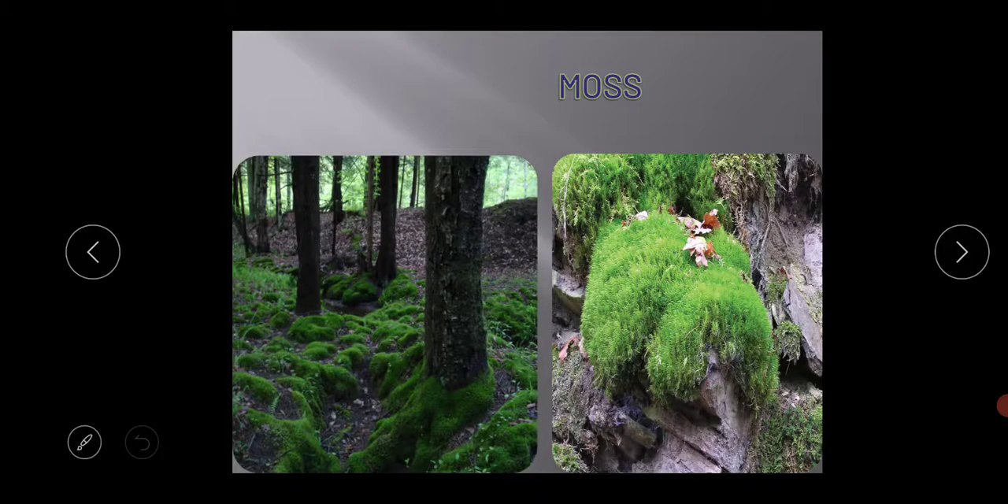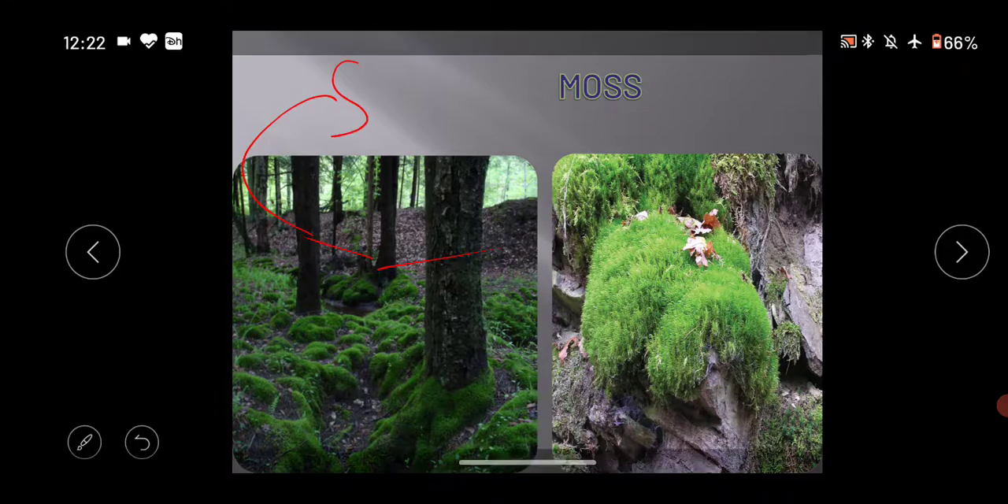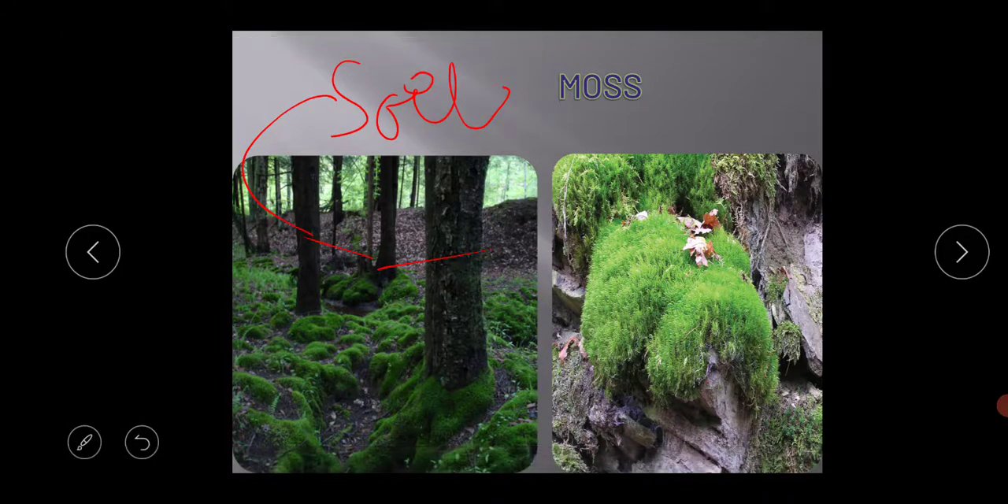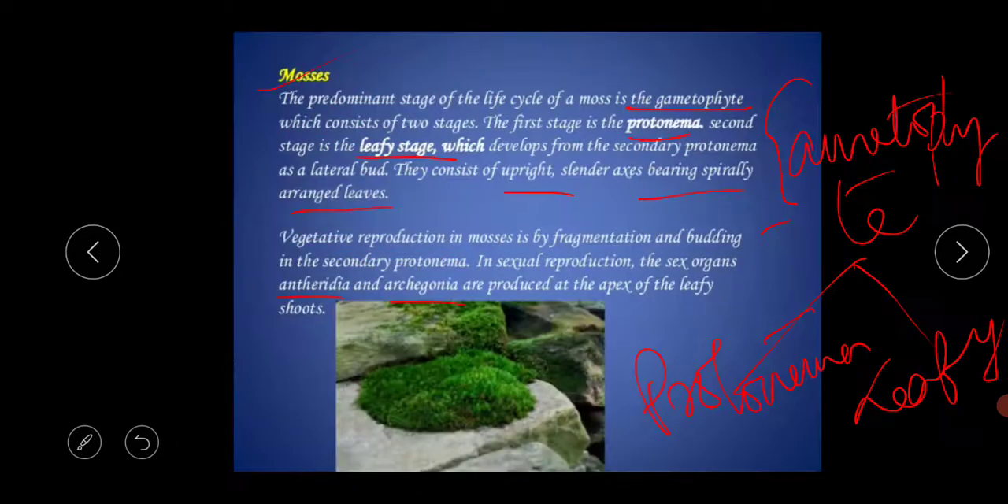Okay, so this is the actual moss. Just look at this thing. I think all of you have seen this. So this is the moss. This moss also needs a hard substratum for its growth and development. So this is the soil. Okay, so these are the moss. It also needs a hard substratum for its growth and development.